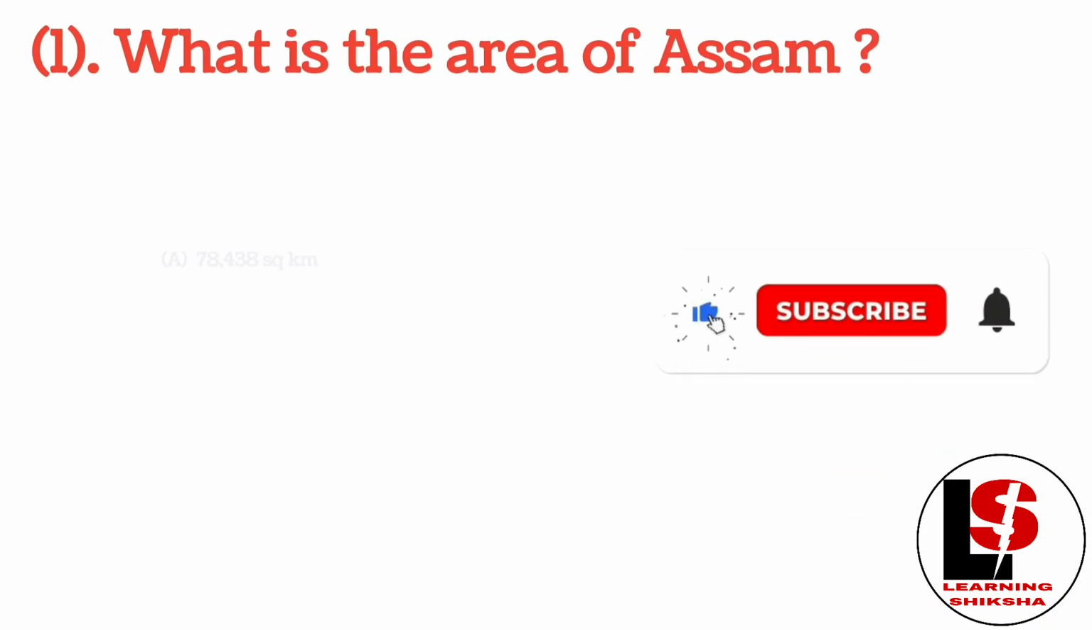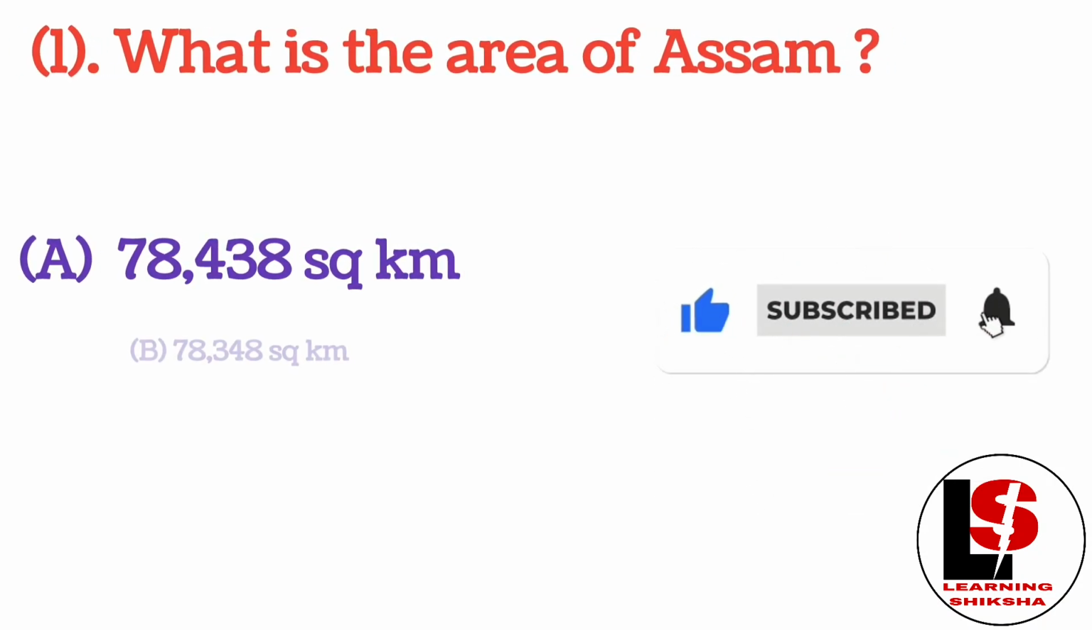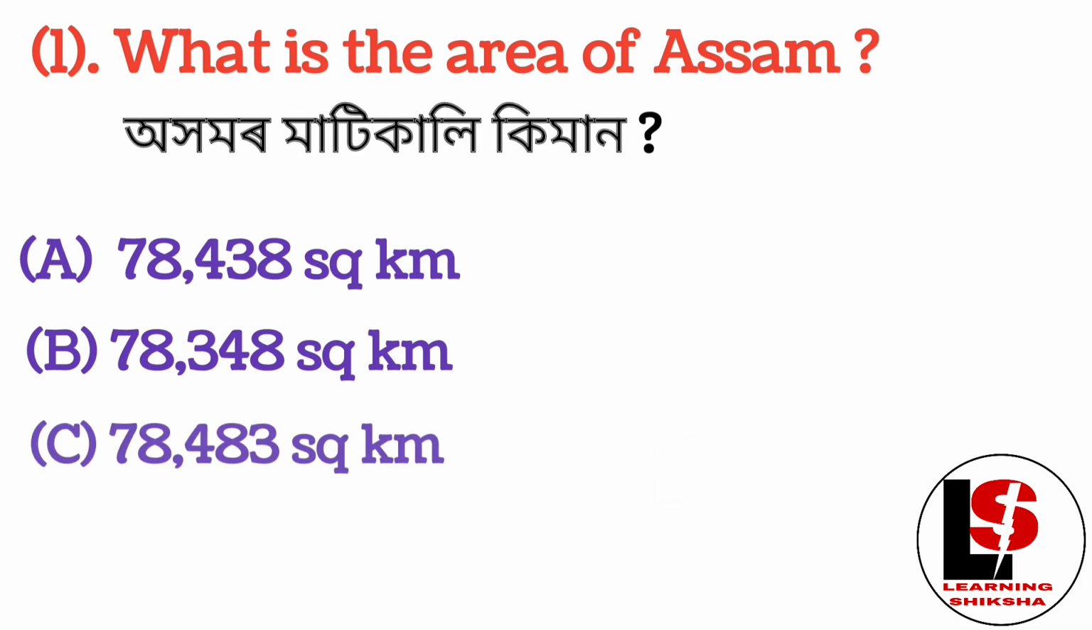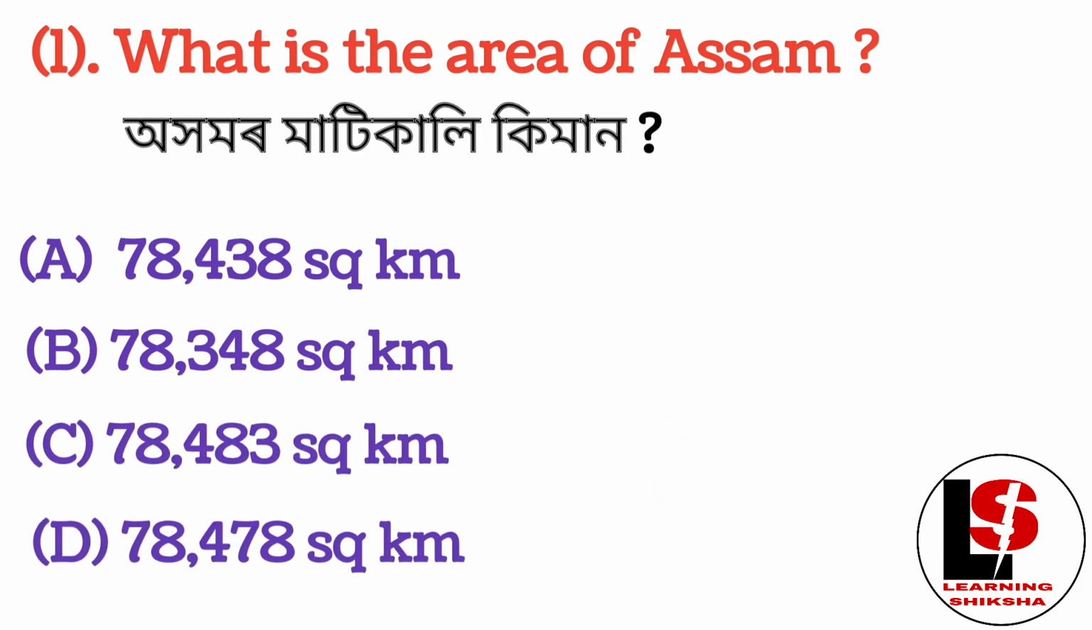What is the area of Assam? 78,438, 78,348, 78,483, 78,478. Right answer is 78,438.